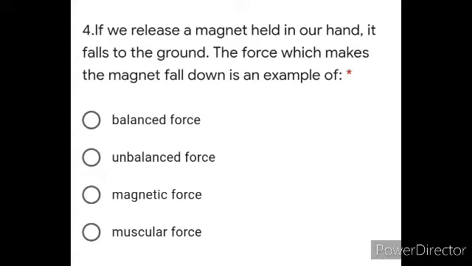Moving on to question number 4. If we release a magnet held in our hand, it falls to the ground. Which force makes the magnet fall down? It is an example of balanced, unbalanced, magnetic, muscular. So this is directly the example of unbalanced force, because of which the magnet is able to fall down.